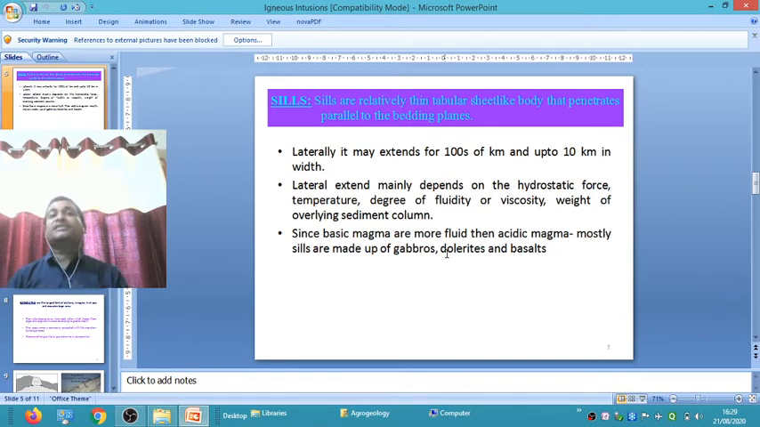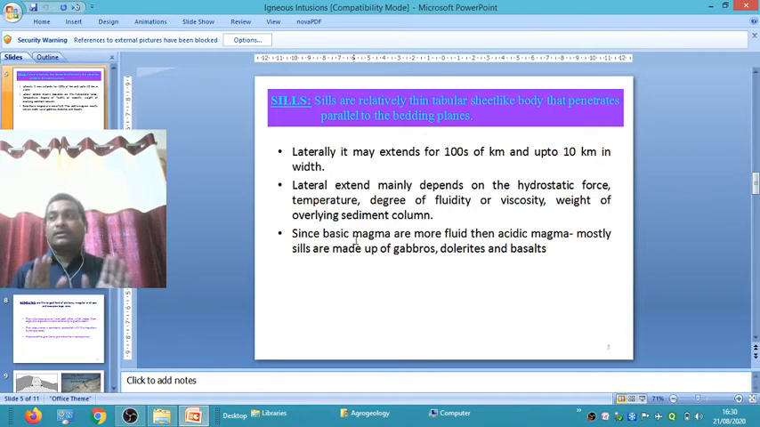Another is the sill. What is meant by a sill? A sill forms parallel to the country rock, not like a dike. Sills are relatively thin, tabular, sheet-like bodies that penetrate parallel to the bedding plane. Laterally they may extend from hundreds of meters up to 10 kilometers.